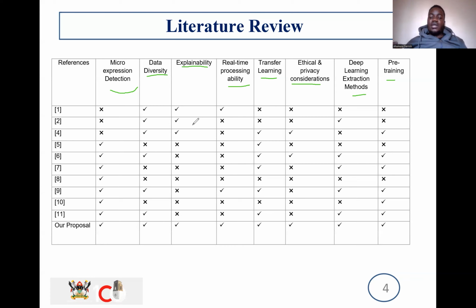Then a few had a bit of transfer learning covered, as we can see from these cited papers. And for the ethical considerations, the majority of them were not clear or were unknown, but a few of them did give something in regards to ethical considerations. And then the deep learning extraction methods, coupled with pre-training.